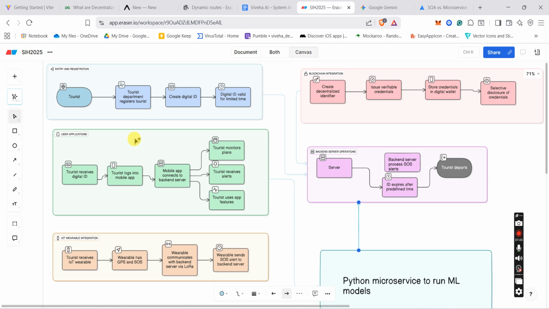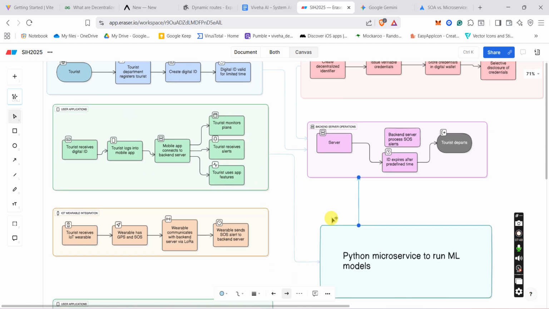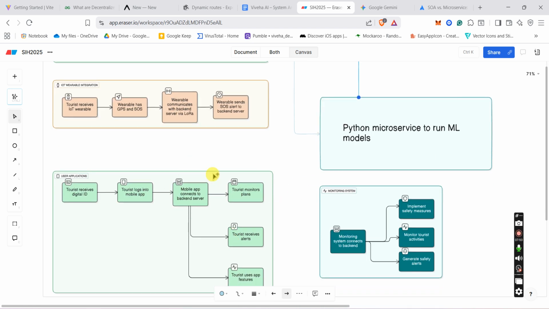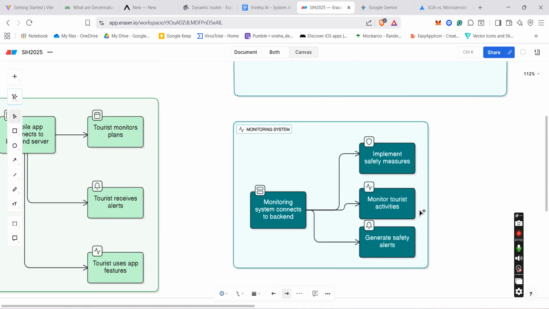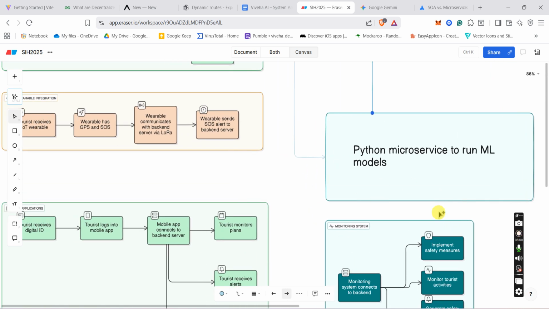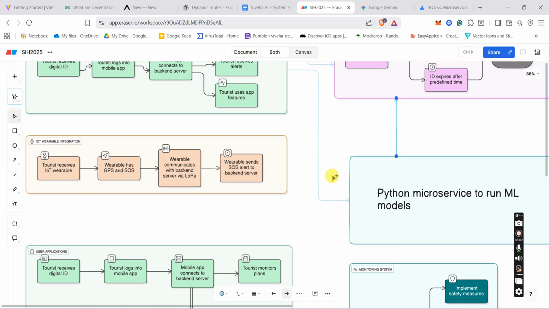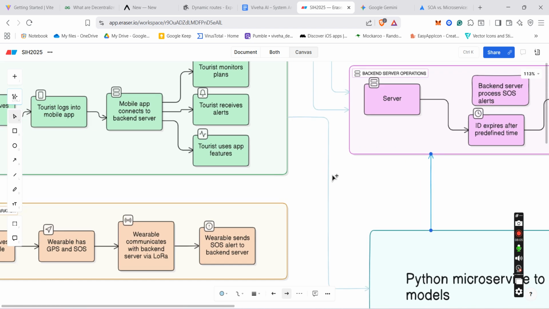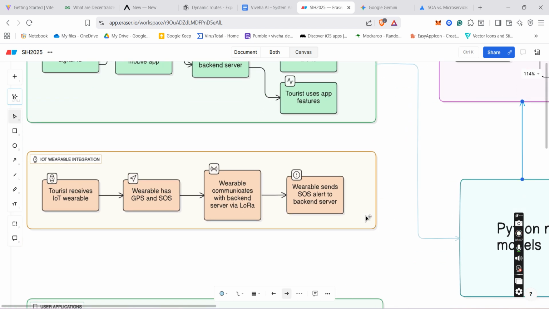provided both to the user's mobile app and the police department dashboard, or the tourist department dashboard. This dashboard will be created using the React.js framework, in the form of a website. And this mobile app will also have many features, like tracking locations, and features to plan their route very efficiently.